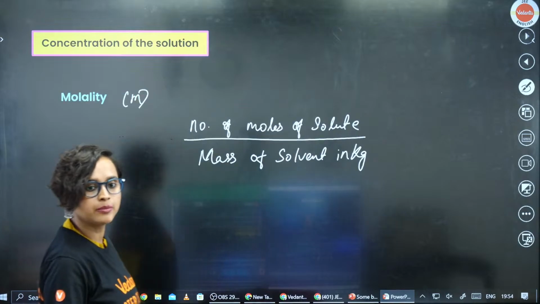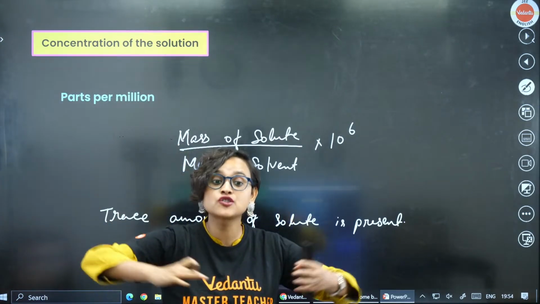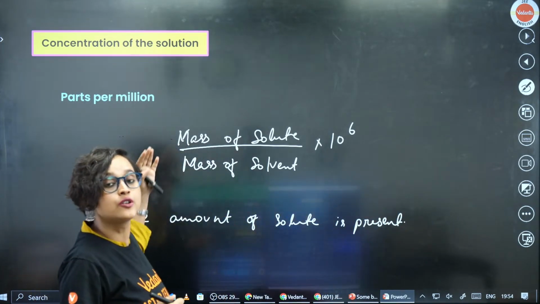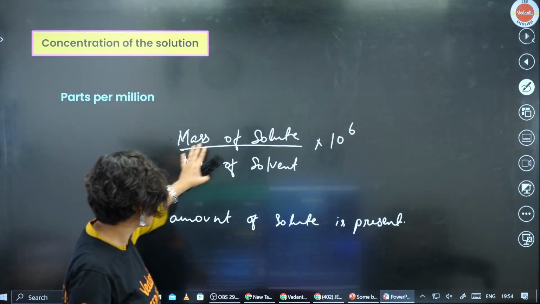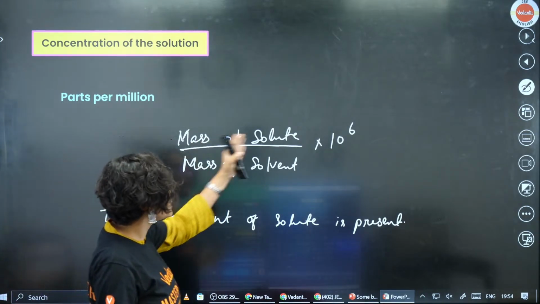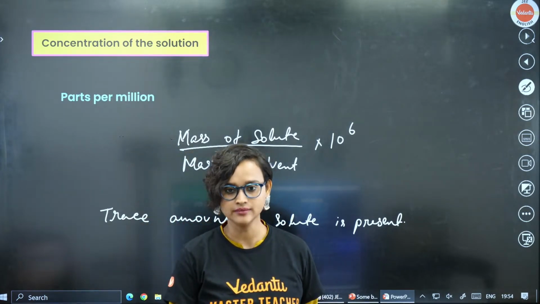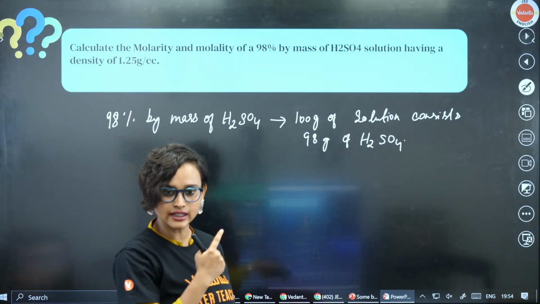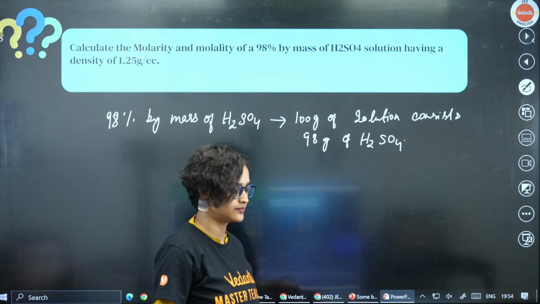ppm again, I have said that when there is very trace amount of solute but the solvent is in huge amount, what we use is parts per million. So you take mass of solute and then divide it by the total mass of solvent, then multiply it with 10 to the power 6. That's it. Shall we move on then? Is this clear?